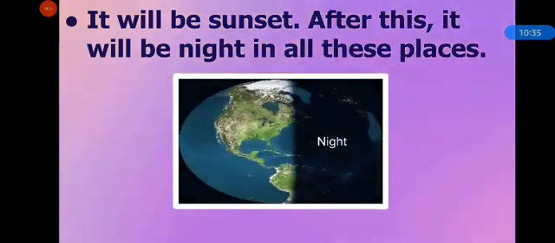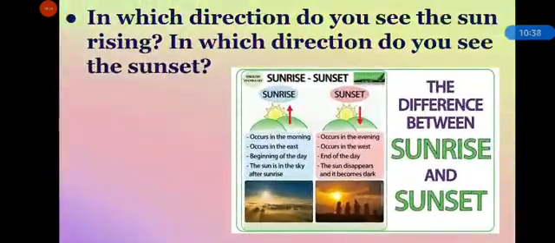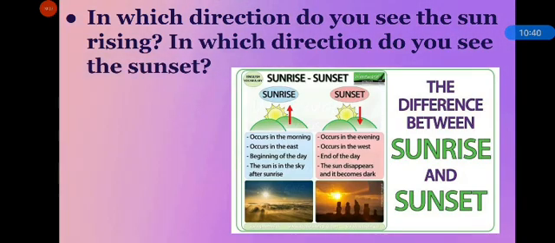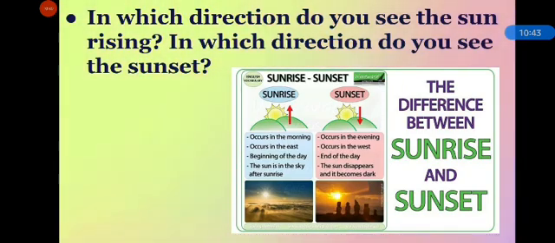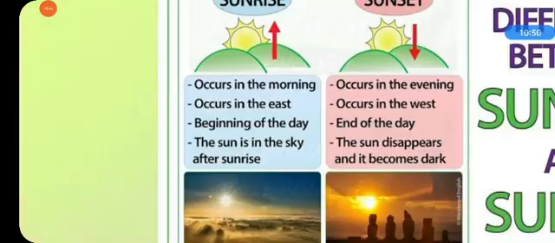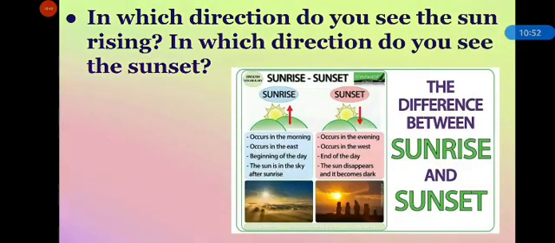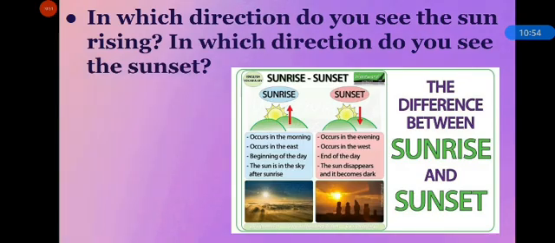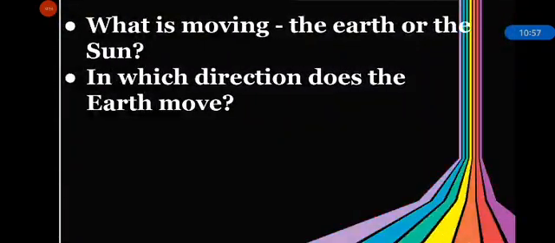Now think and answer. In which direction do you see the sun rising? In which direction do you see the sunset? So as you know, the sun rises in the east and sets in the west. Okay, sun rises in the east and sets in the west. Now answer, what is moving, the earth or the sun? When we rotate the globe, what is moving? Imagine the globe is the earth. So what is moving, the earth or the sun?